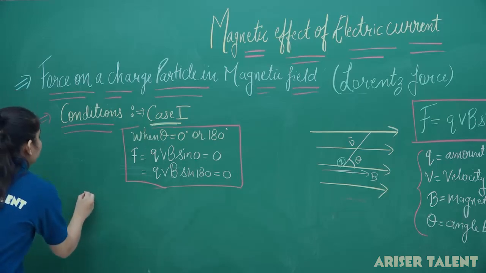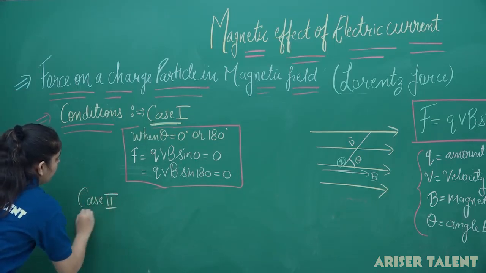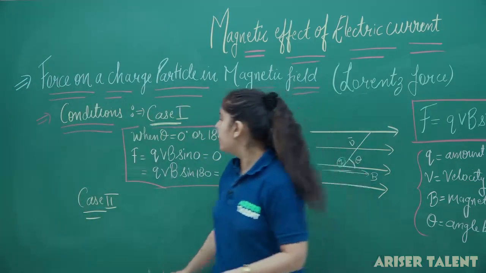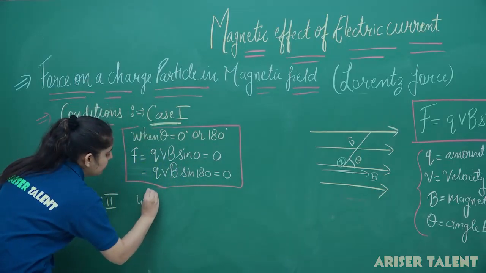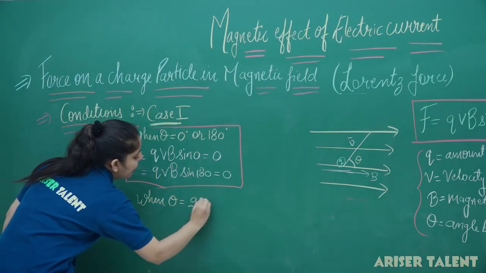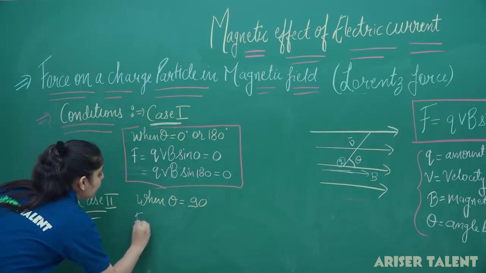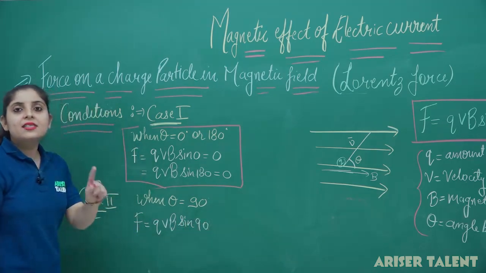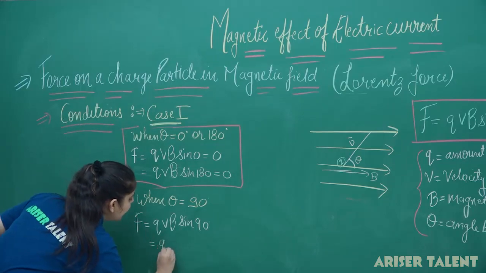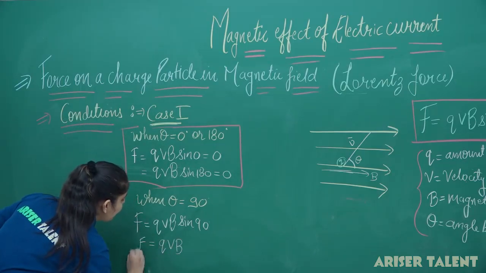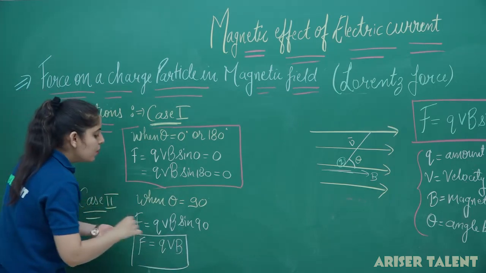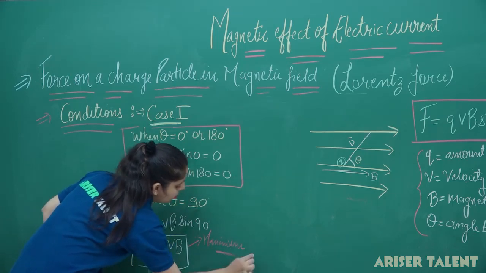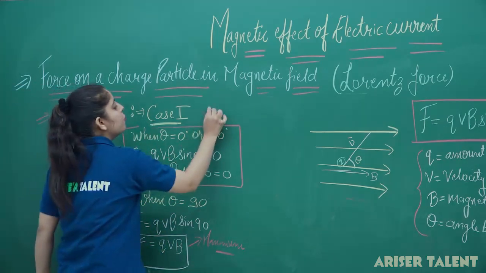Now, case number 2. In case number 2, I am substituting the value of theta equal to 90 degree. So, when theta equal to 90 degree, force will be QVB sin 90. And what is the value of sin 90? Sin 90 will have a value 1. So, I am getting here QVB. So, force will be maximum here. So, this is how we can get a maximum force here. And the earlier one will be our minimum force.